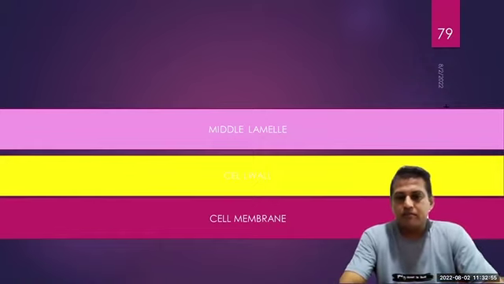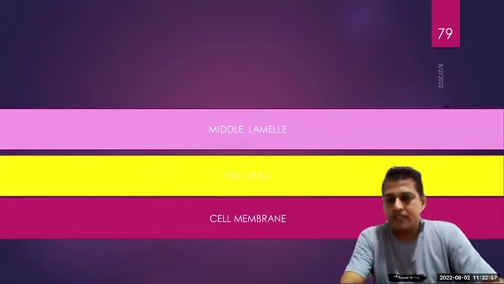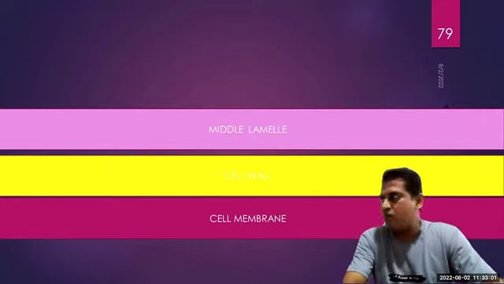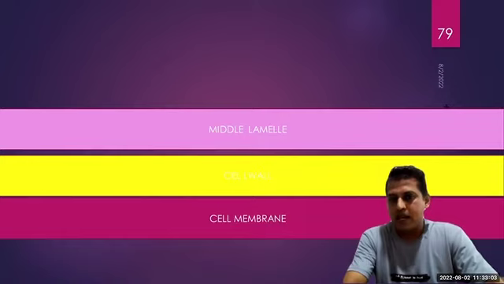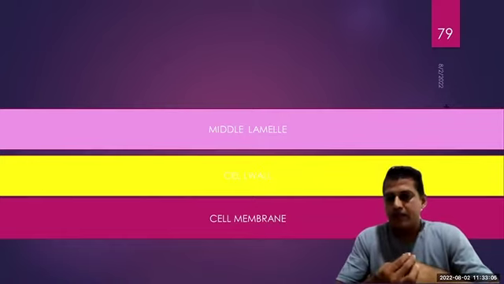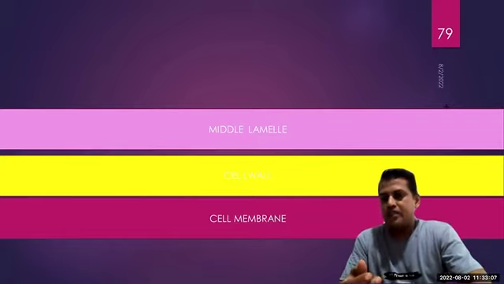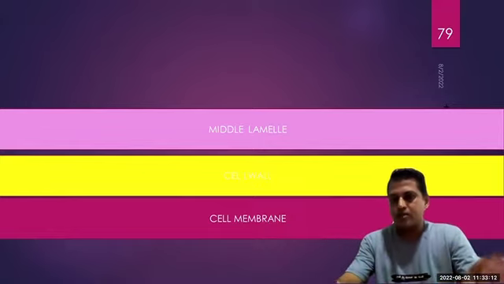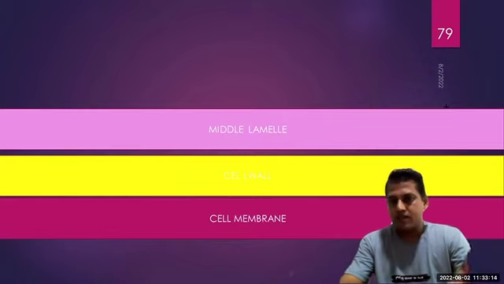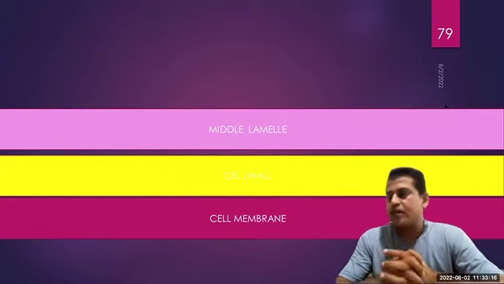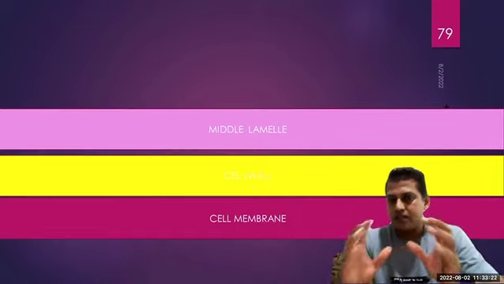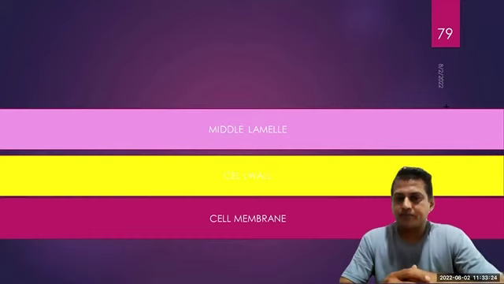Here, this one represents the cell membrane. The yellow one is the cell wall. That's the cellulose layer, and the middle lamellae is this one. It's starting with the cell membrane, right? Cell membrane, cell wall. Again, it's the same story. The cell wall is made out of cellulose, and the middle lamellae is made out of calcium pectate. Calcium pectate is a glue structure which joins two cells.